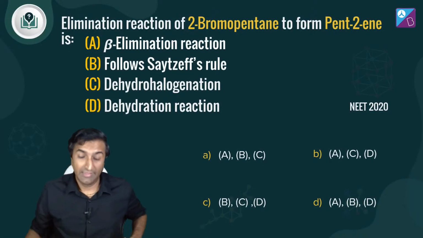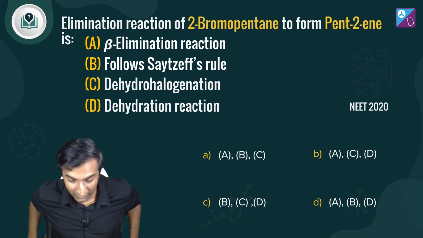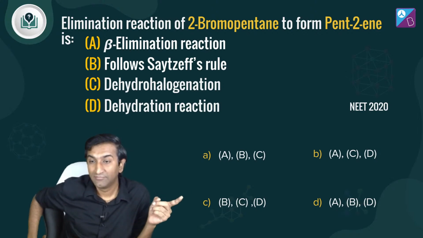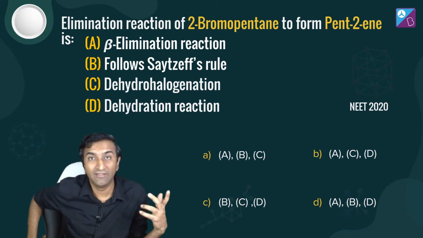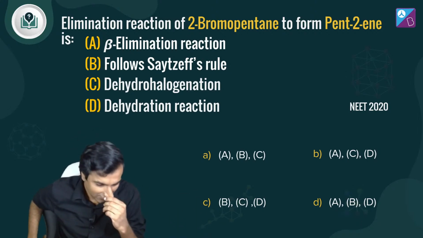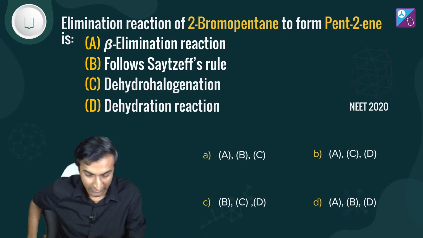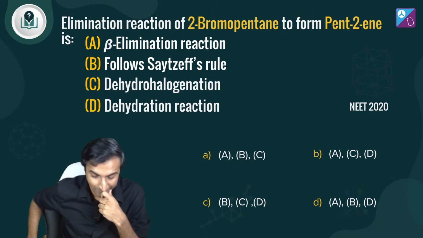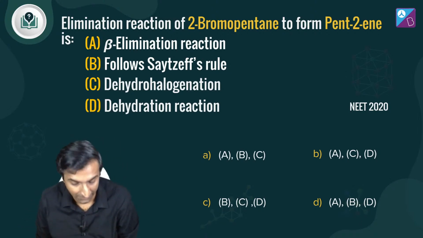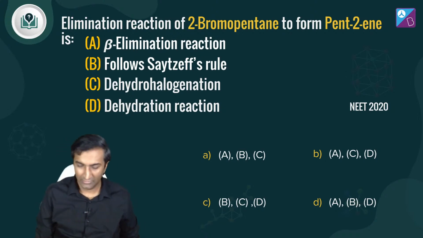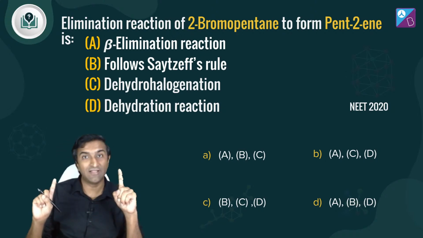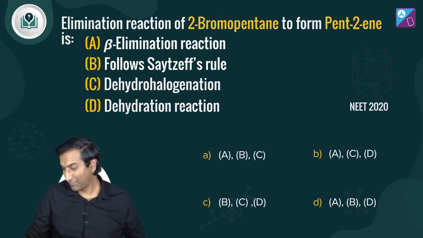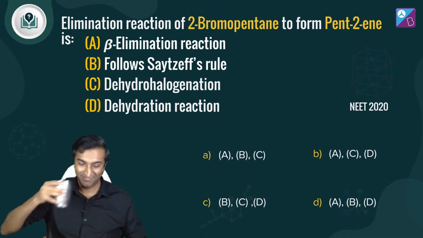Let's do a question. Elimination reaction of 2-bromopentane to form pentene is, four statements. See, this type of question is more likely in NEET. It came in 2020, it has already come in NEET. Try it. Here see, it's talking about SEDSEF. See, it's not about E1 E2 and all, but you have to figure this out. Tell me, what do you think is going to happen here? A, B, C, D, how many of these are correct? Oh man, this is a scam. This is a very advanced kind of question, right? They give you four things and ask how many of these are correct. This is like a multiple select question. Still plus 4 minus 1, but yeah.